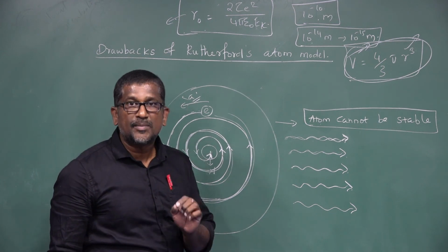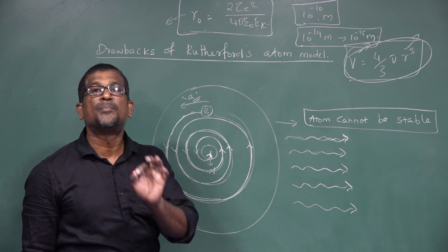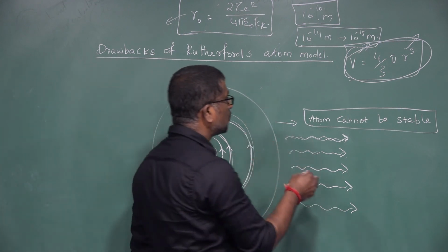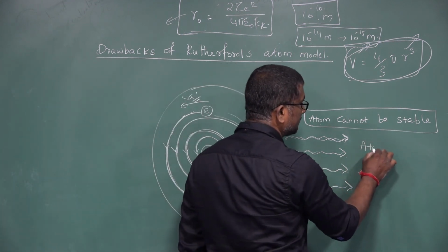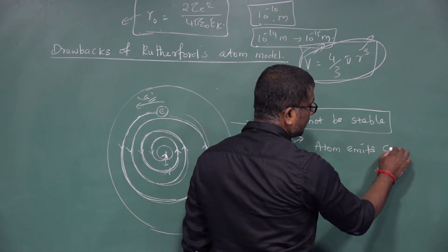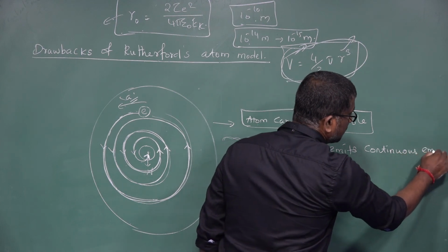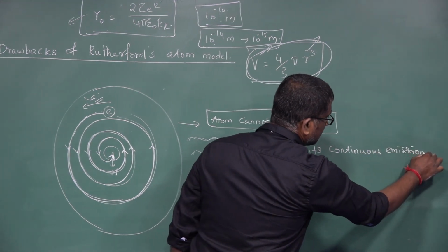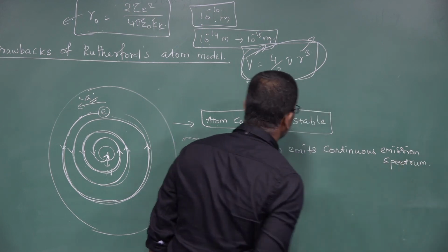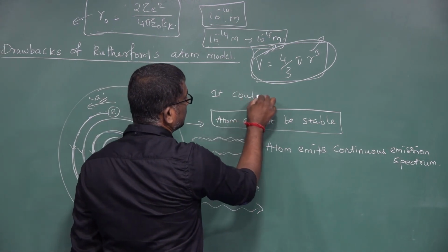But it was experimentally found that an atom emits a line emission spectrum of particular wavelengths. So according to the Rutherford atom model, the atom emits a continuous emission spectrum.